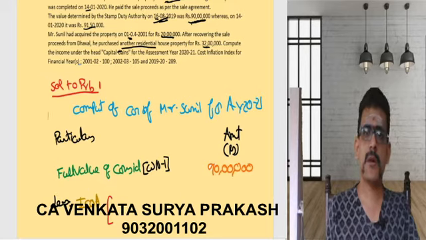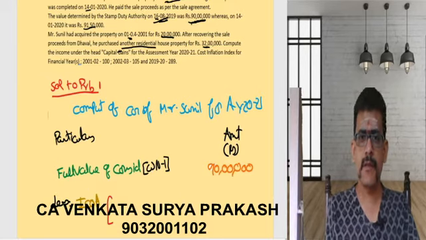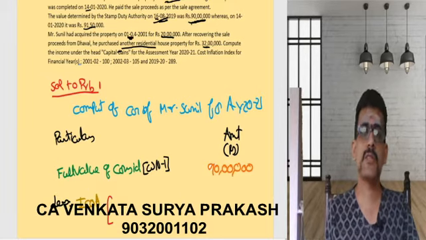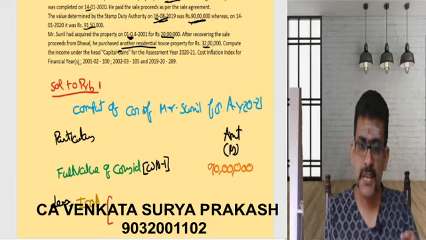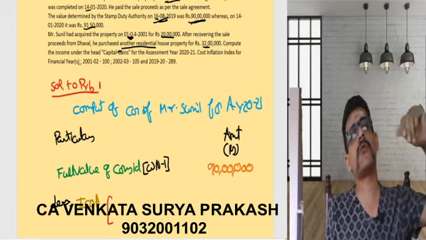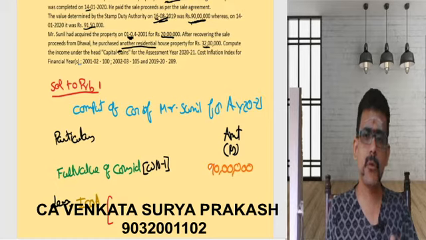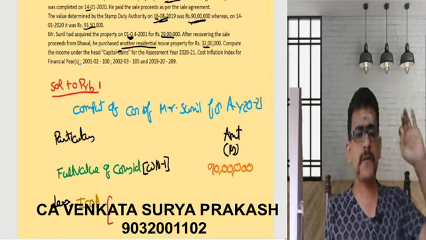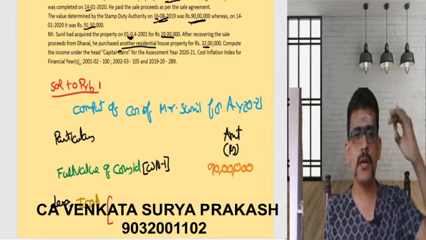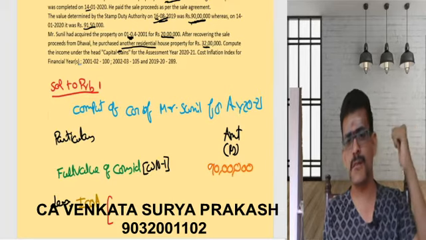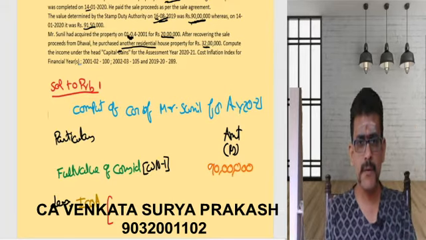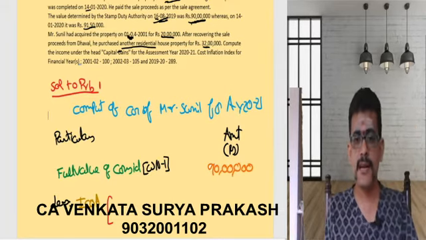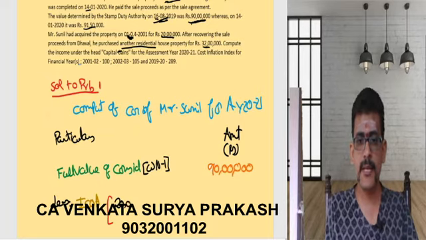Take your actual cost of acquisition when the property is purchased on or after 1st April 2001. If the property was purchased before 1st April 2001, then the provision says cost of acquisition or fair market value as on 1st April 2001, whichever is higher. In this case, the property was purchased after that date, so I will directly take the cost of acquisition to be 20 lakhs.